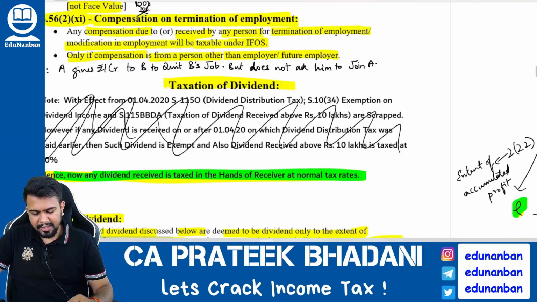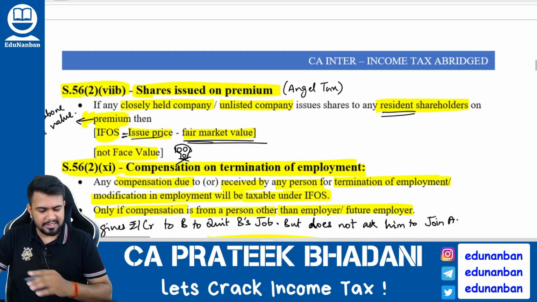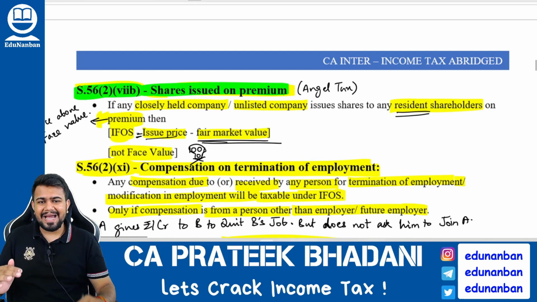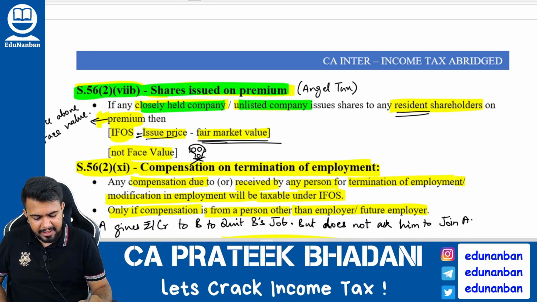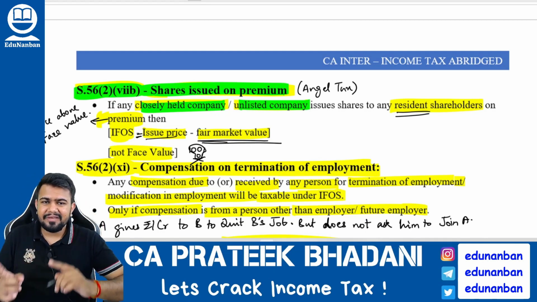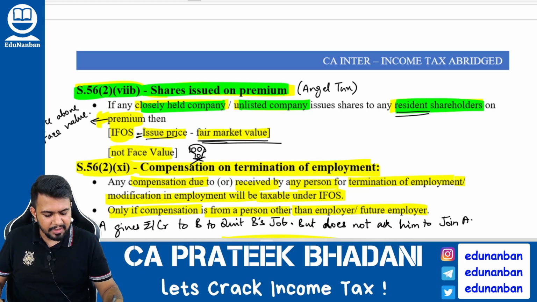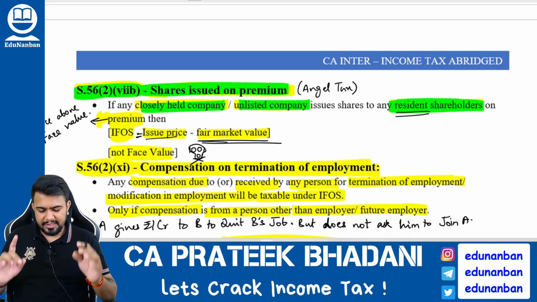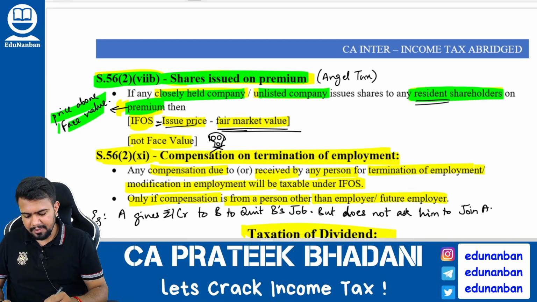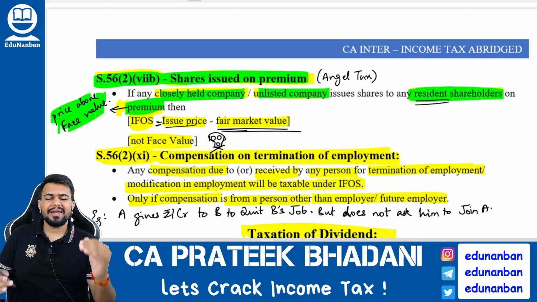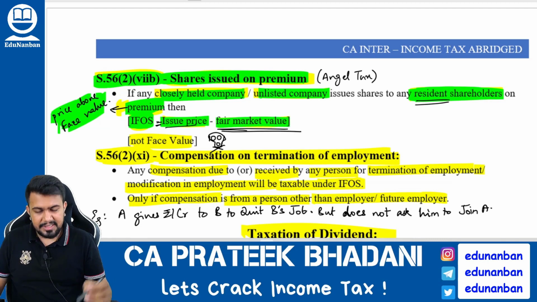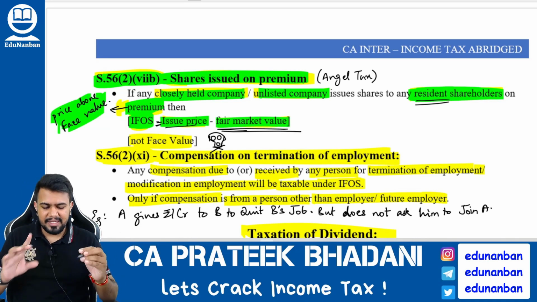Now let us jump to all the remaining concepts. Firstly, let us discuss section 56(2)(viib), shares issued at premium. So if a closely held company or unlisted company is giving shares to a resident shareholder, and the shares are given at a premium, which means a price above the face value, then income from other sources will be issue price minus fair market value.